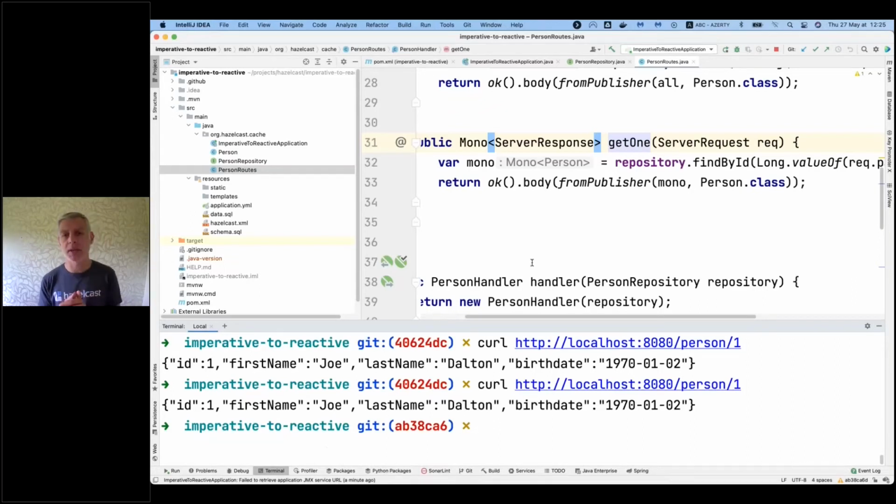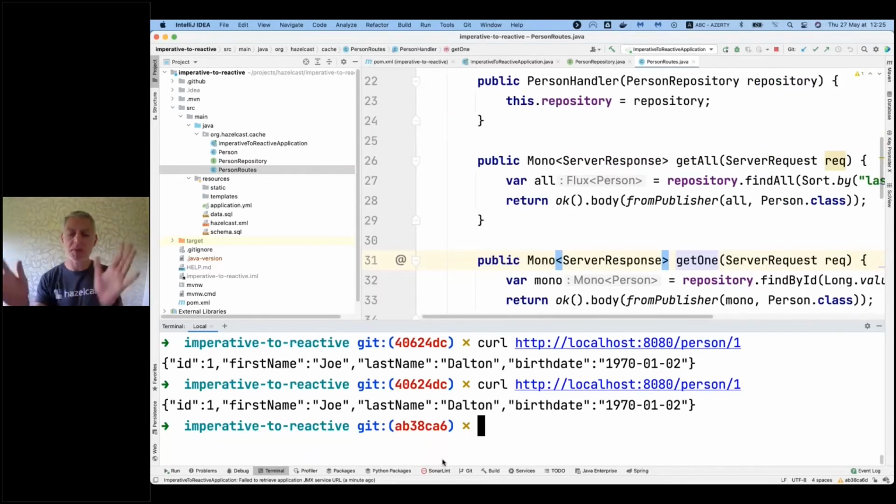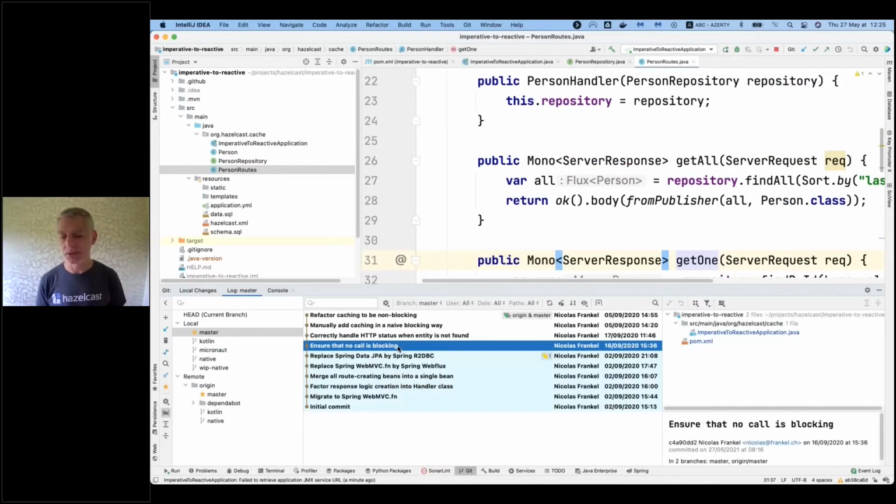Here I told you that we want everything in our chain to be reactive, and I'm telling you here everything is reactive. But actually, you shouldn't believe me, and if you have reactive code, you shouldn't believe yourself. You probably need to make sure that it's the truth, that no call is blocking. So in order to do that, there is a super nice library called Blockhound.